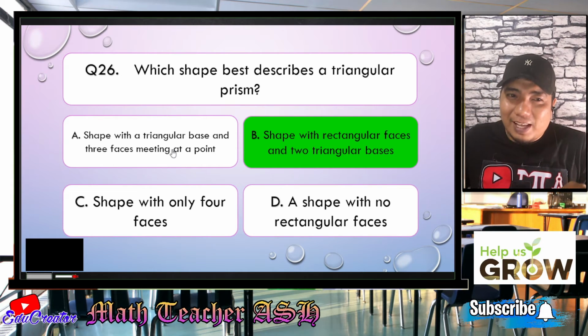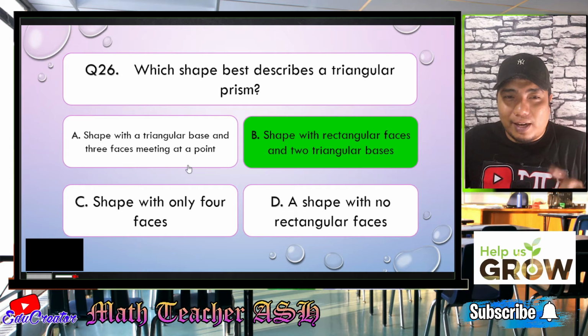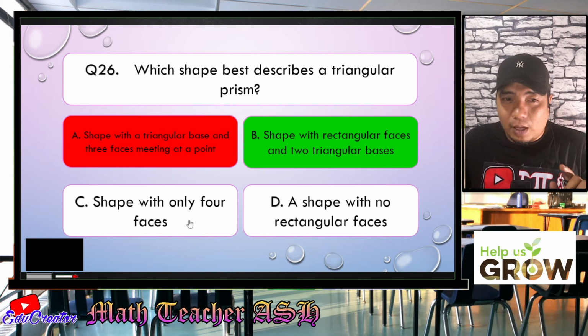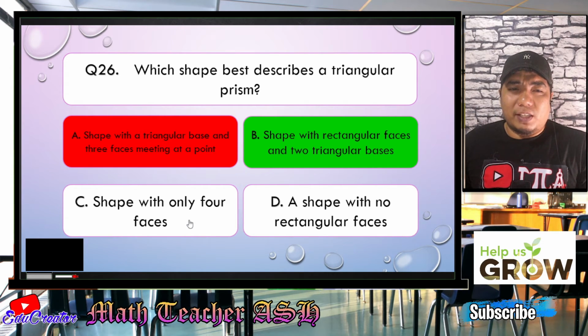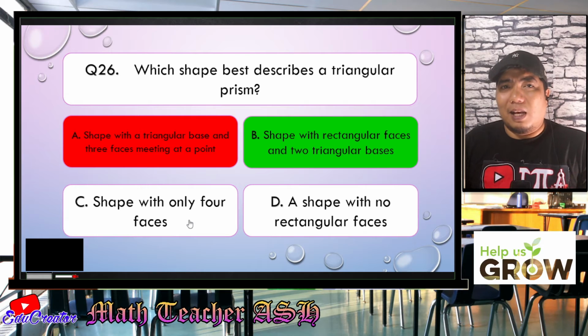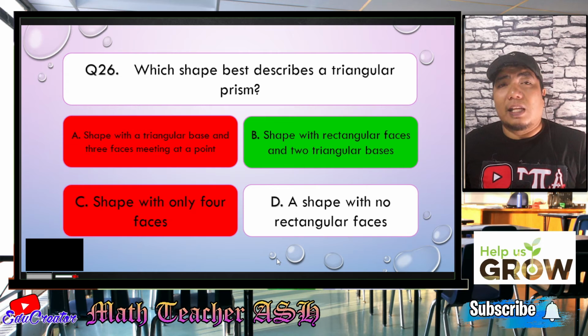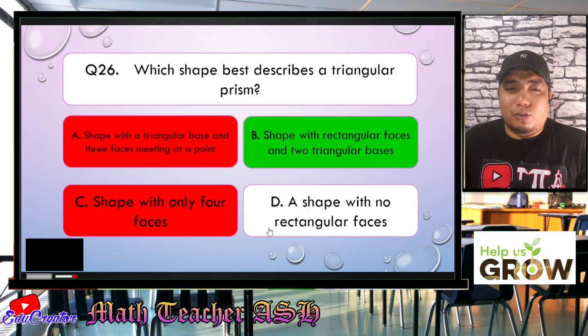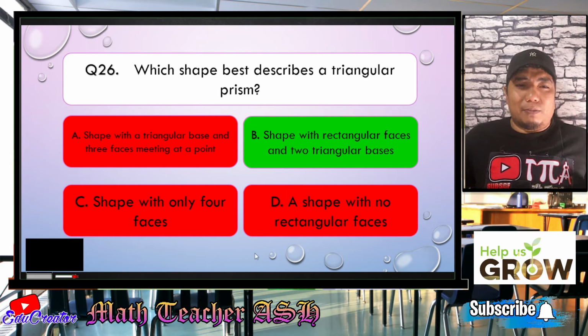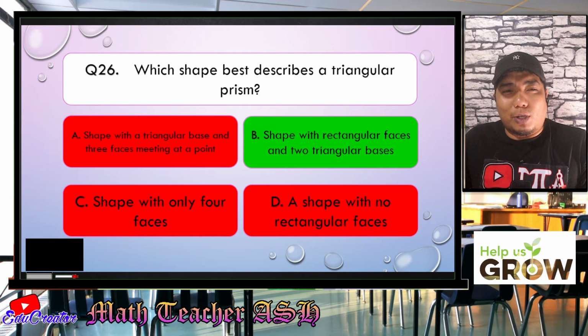Because here in letter A, it is basically a triangular pyramid. So letter A is wrong. However, here, a shape with only four faces, that could still be a pyramid. All right, so that is wrong. A shape with no rectangular faces, that can still be a pyramid. Oh, that is wrong. So letter B is our correct answer, my dear learners. Now let us go to question number 27.